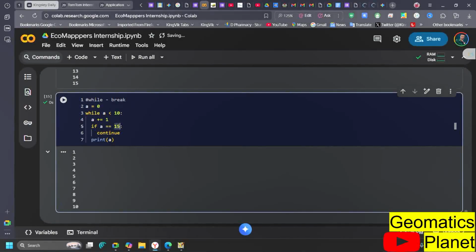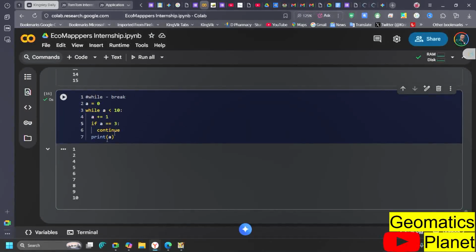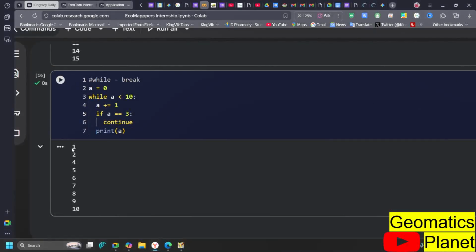I say 15 here. So let me edit this to, let's say, 3. Now let me run this. Now you see here that you get here when it is equals to 3. So you can see the output here. You have this 1, 1, 1 here. You have 1, 2, 4.